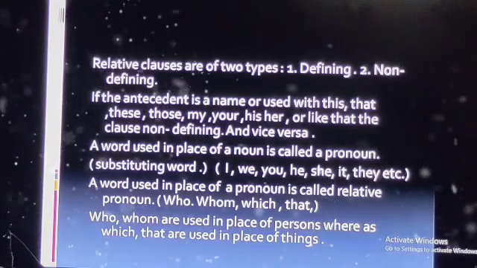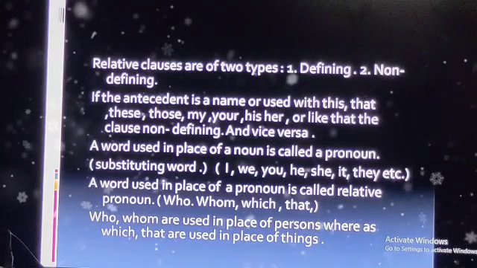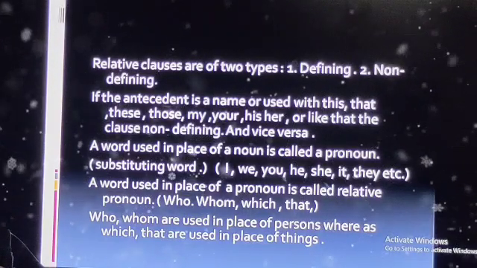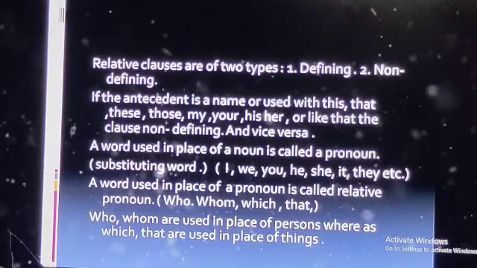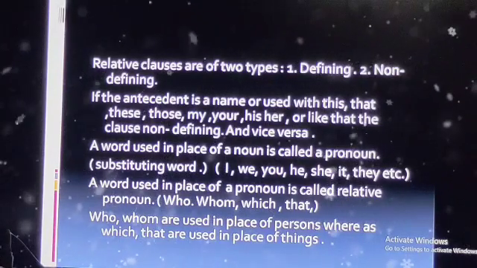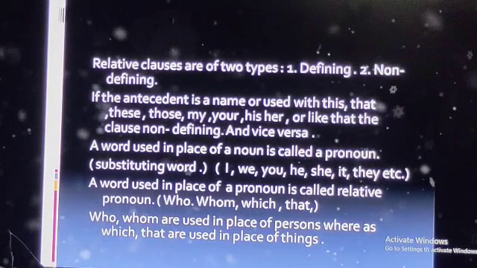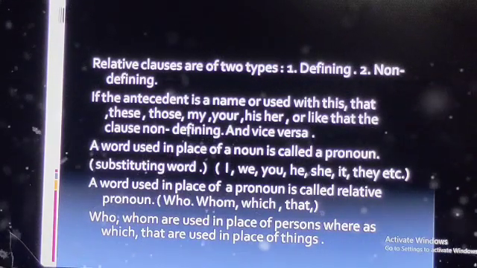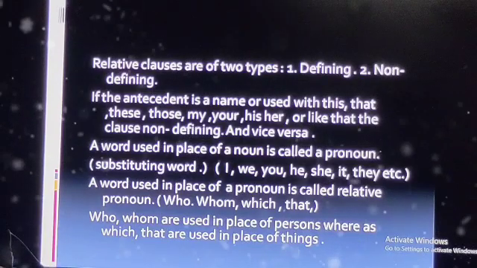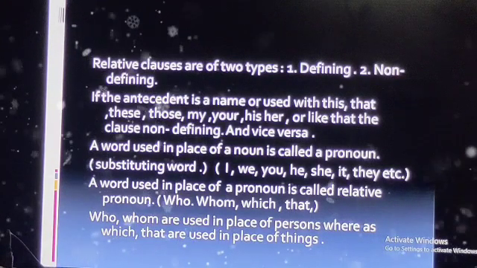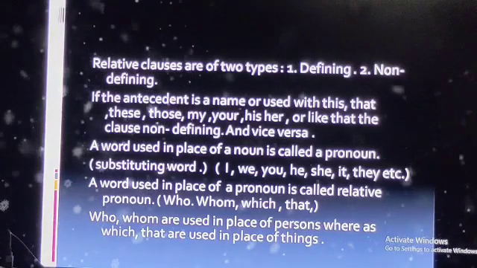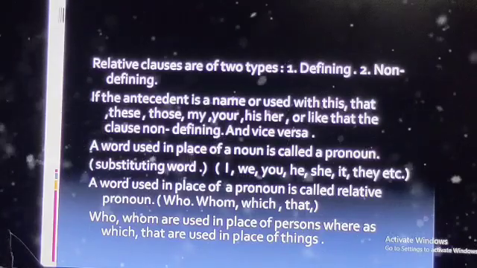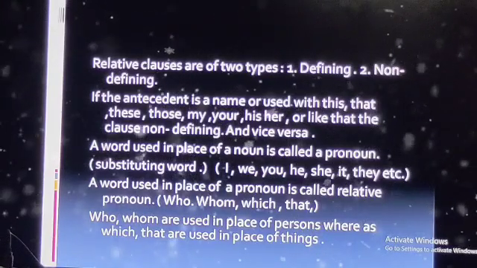A word used in place of a noun is called a pronoun. So first let's know what is a pronoun. A word that is used in place of a noun. He is used in place of Ramo, Shamo, Damo, male persons. She is used in place of Sita, Gita, female. It is used for neutral gender.